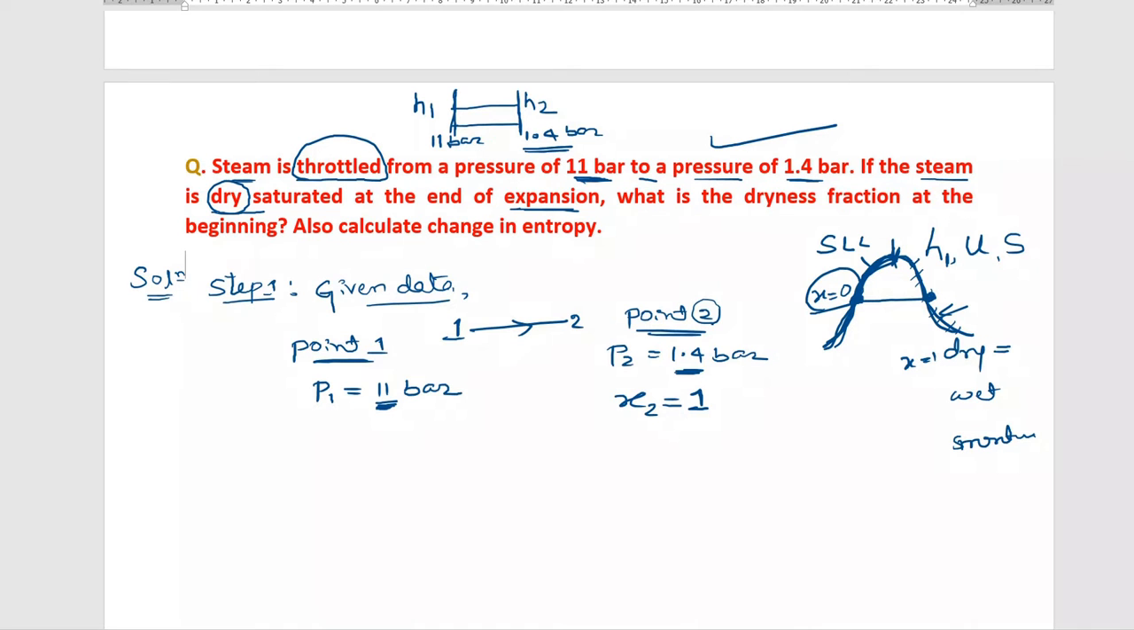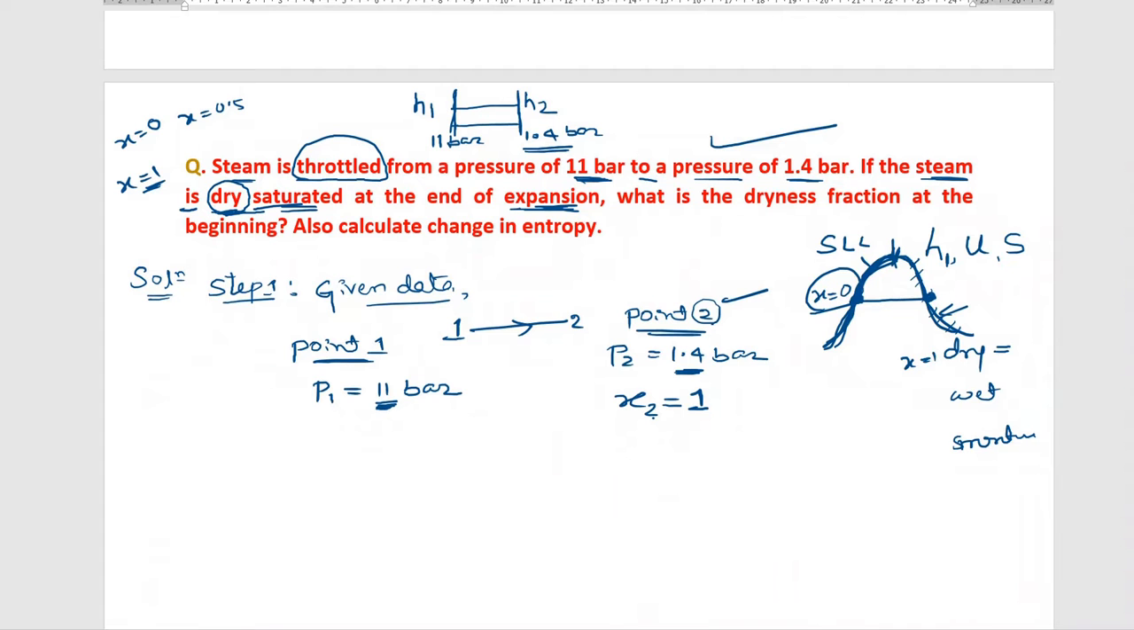I'll read this second statement, second line. If the steam is dry saturated, dry means 1, X2 is equal to 1, that is dry. X is equal to 0, it is wet. X is, for example, 0.5, 0.96, in between 0 and 1, it is a mixture of both. Understood? Now he has clearly given dry saturated at the end of expansion. So at the end of the expansion, that is point 2, the steam is dry. So I will take X at point 2 is equal to 1. Is any other condition given?